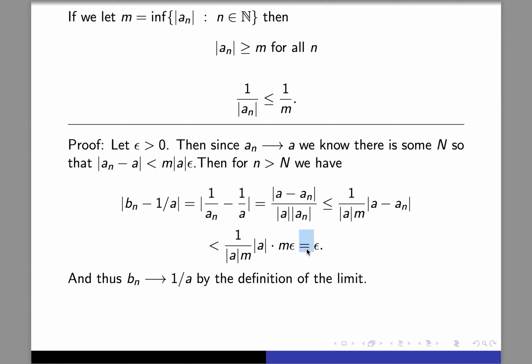And now this equals sign, well, we're just doing arithmetic, right? We're just taking a times m and dividing by a times m, and then we're done, right? So we've shown that we found a capital N so that for all points in the sequence after that, our difference between our sequence bn and 1 over a is going to be smaller than epsilon.